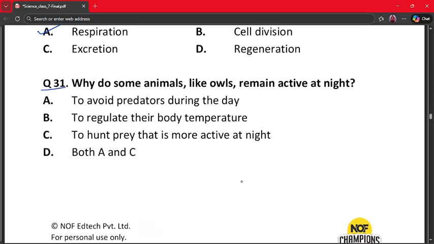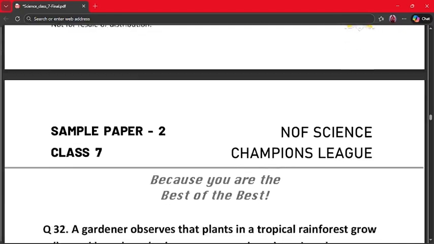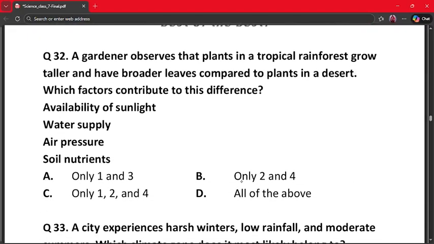Why do some animals like owls remain active at night? A. To avoid predators during the day. B. To regulate their body temperature. C. To hunt prey that is more active at night. And D. Both A and C. The correct answer is both A and C: to avoid predators during the day and to hunt prey that is more active at night. So they hunt prey active at night. So both the reasons are valid. So option D is the correct answer. Our next question is question number 32.